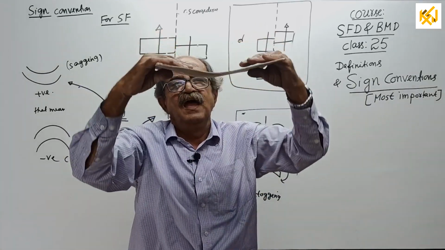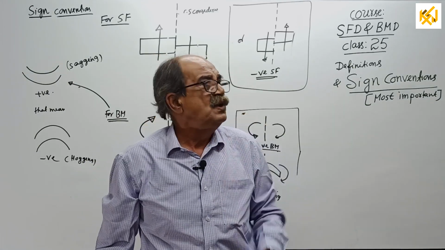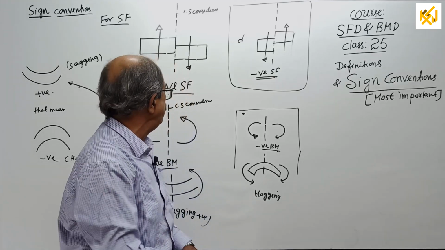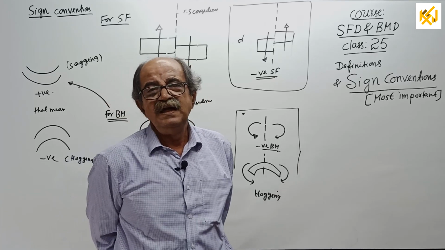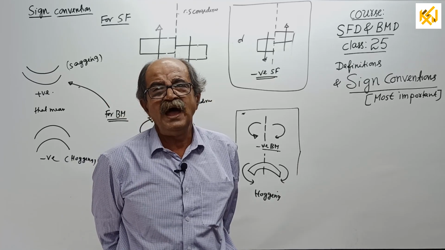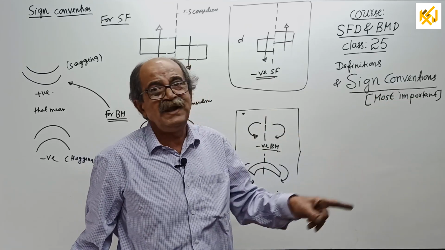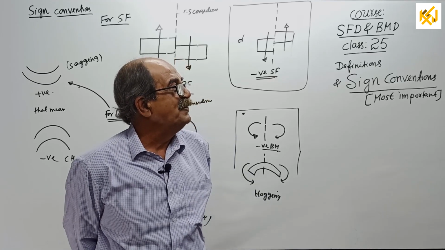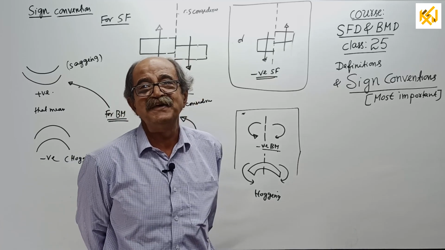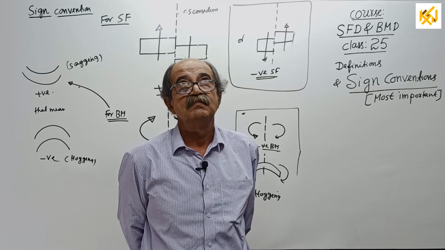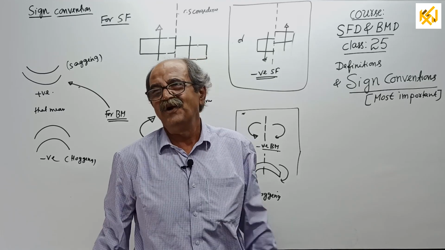Sagging and hogging. Now, a little later, I will tell one more method to eliminate sign convention for bending moment. To be frank, it's a crude method. First of all, I don't like it. But my students are so happy. Once I tell them that for bending moment, next time when I ask why positive, why negative, they say, sir, oh, clear, yes sir. Sir, now fully clear.